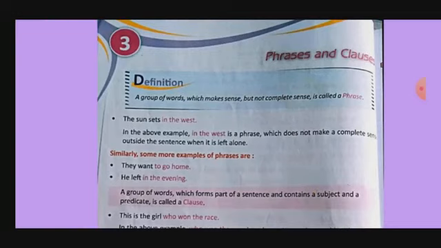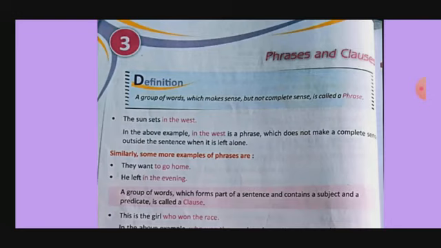So basically, what is a phrase and what is a clause? That is the first thing we should know. The definition is given in your book. A group of words which make sense but not complete sense is called a phrase. It means we have a group of words, but it is not giving us a proper sense. That is called a phrase. Example: the sun sets in the west.